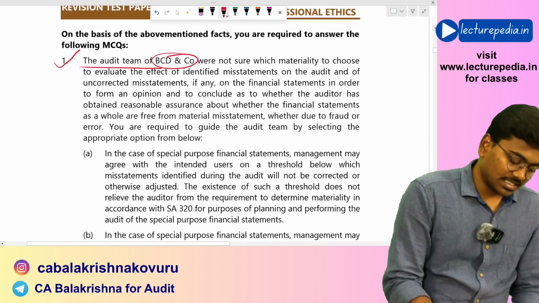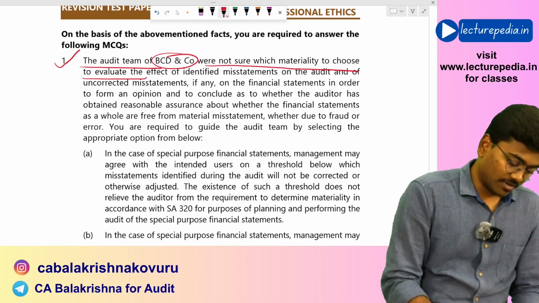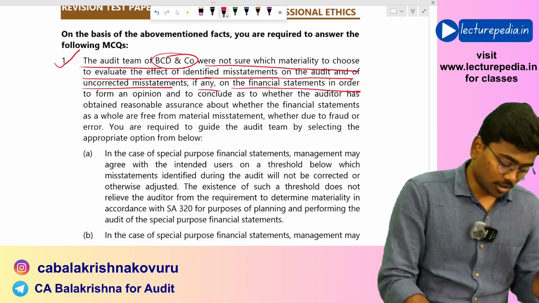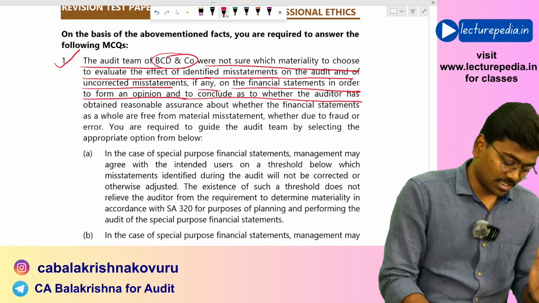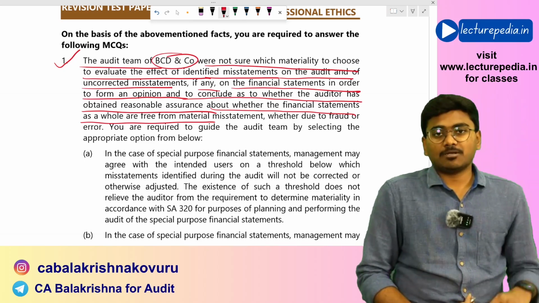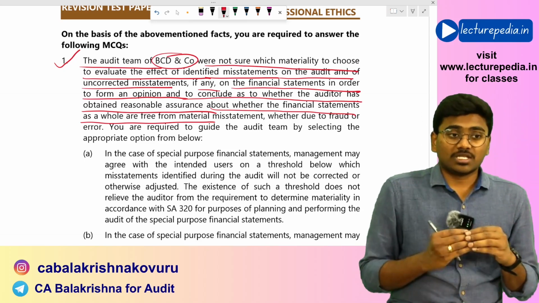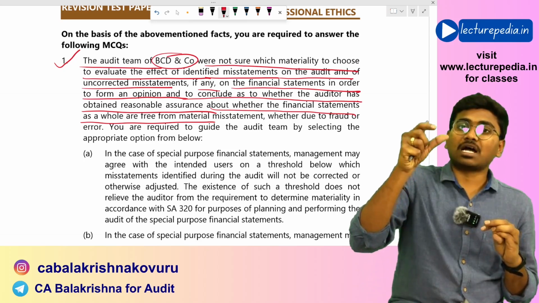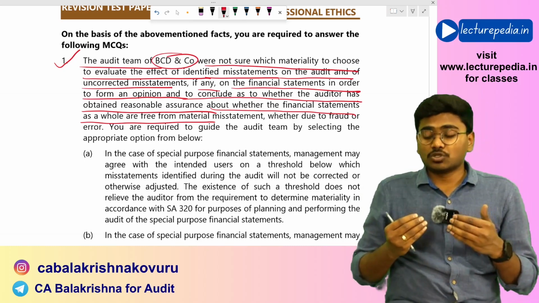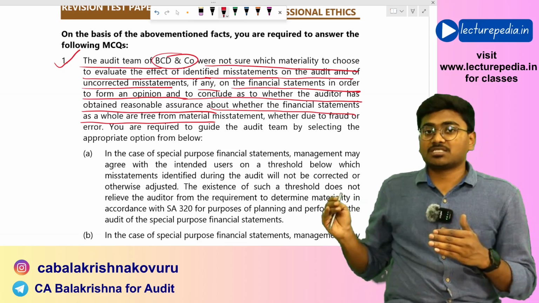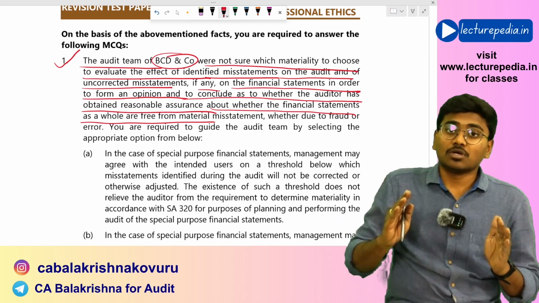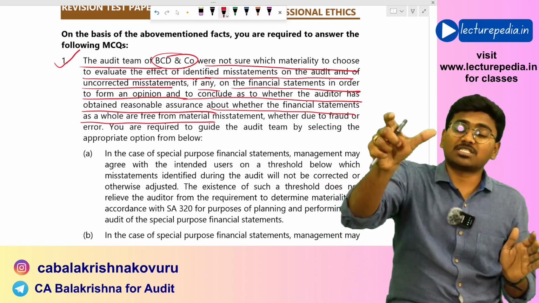The audit team of BCD and Co were not sure which materiality to choose to evaluate the effect of identified misstatements on the audit and of uncorrected misstatements, if any, on the financial statements in order to form an opinion and to conclude as to whether the auditor has obtained reasonable assurance about whether the financial statements as a whole are free from material misstatements. Basically, the audit team is confused regarding whether they should use the same materiality that was agreed in the contract between the management and the respective third party, or determine a separate materiality as per SA 320. The answer is the auditor needs to determine separate materiality as per SA 320 even though the contract is speaking about a specific materiality level.